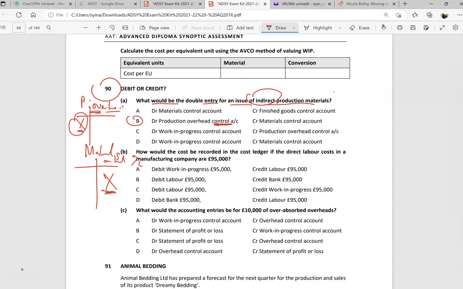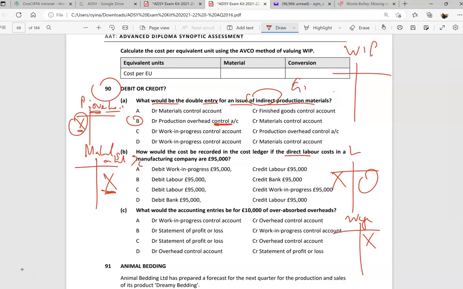Then when we look at B, this question here, what's really happened is this. Whenever we do direct labor, that goes straight to wages, right? So you will debit labor and credit wages, no problem. But as you carry on making this product, eventually you're going to transfer stuff out of labor into work in progress because these are now goods that are getting to be finished. So it's all about processes, right? You'll start with labor, and we put that into a wages control account.